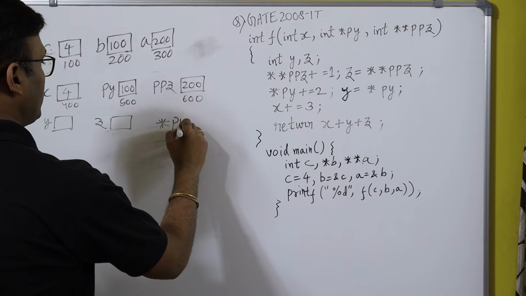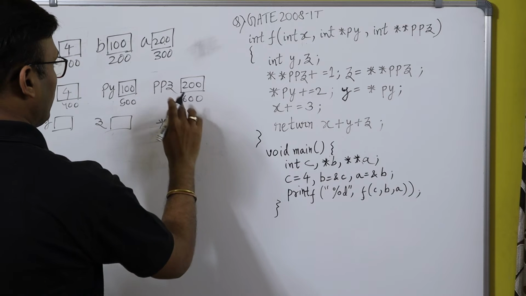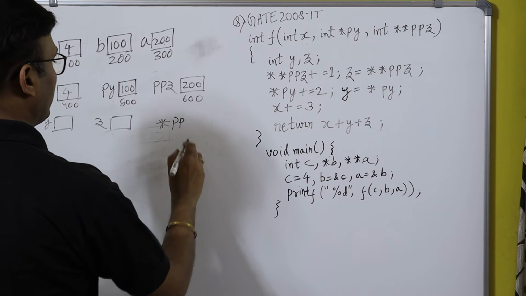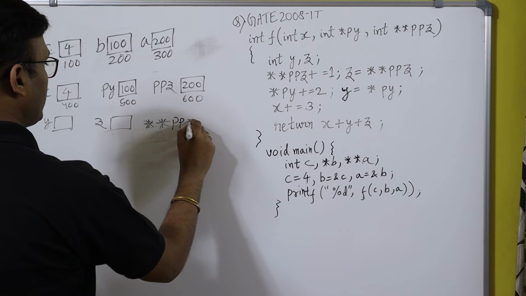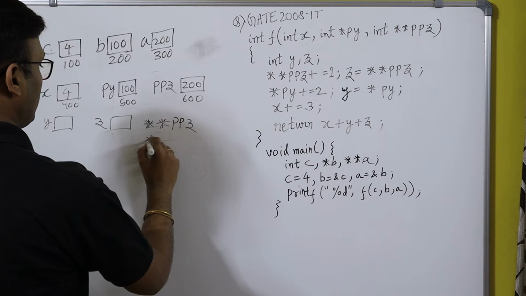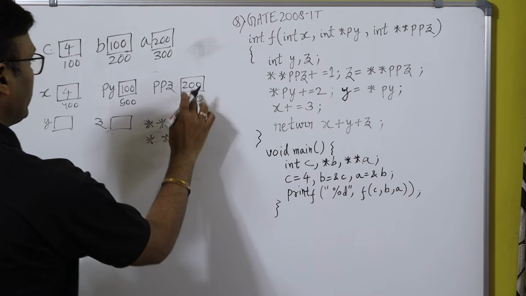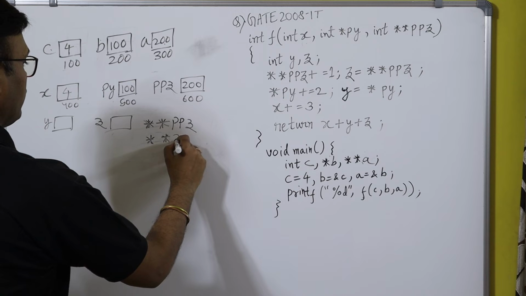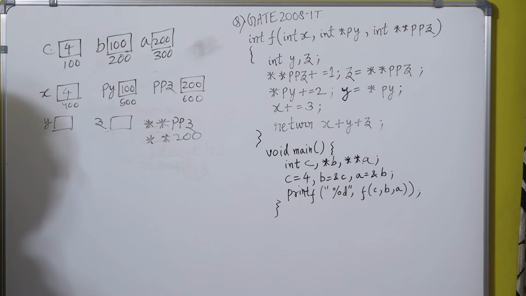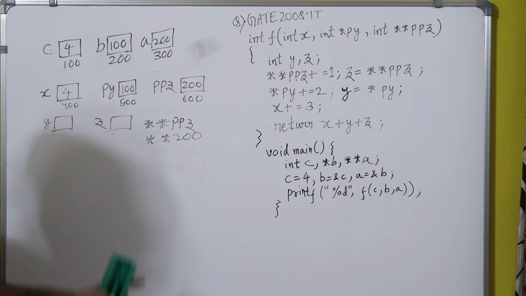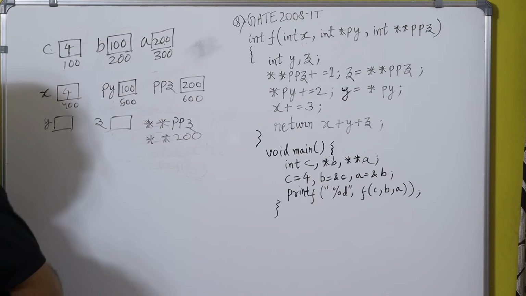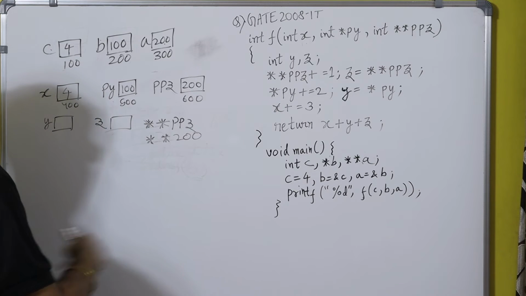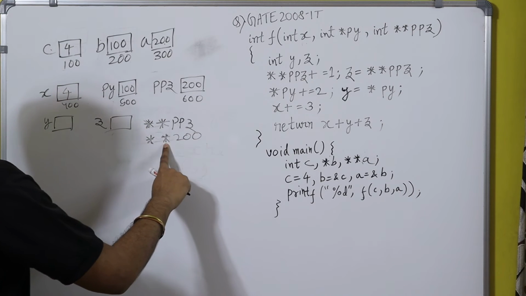Star of ppz, what is the value of ppz? 200, okay. So star star ppz means what? Star star, just write 200 in place of ppz, fine, star star 200, okay. So what is star of 200?